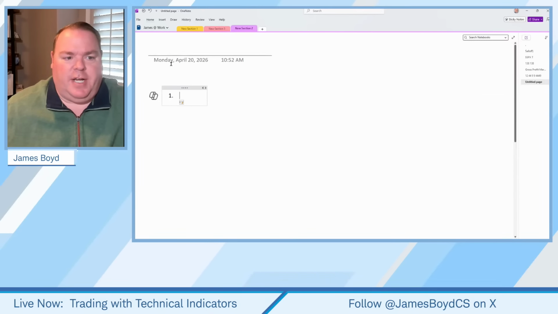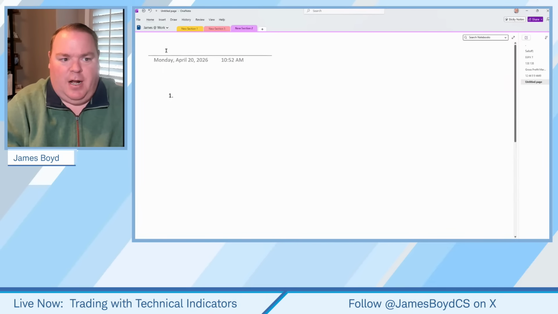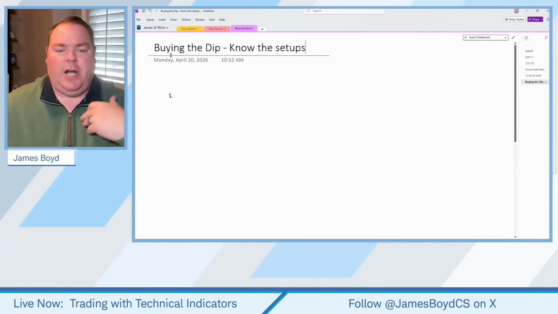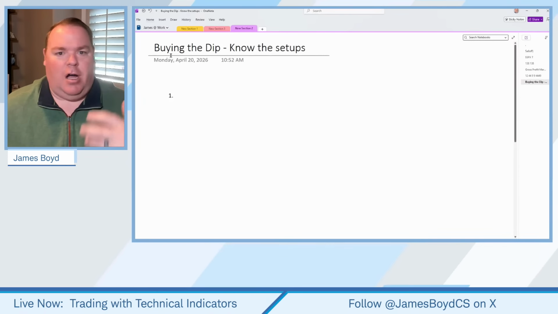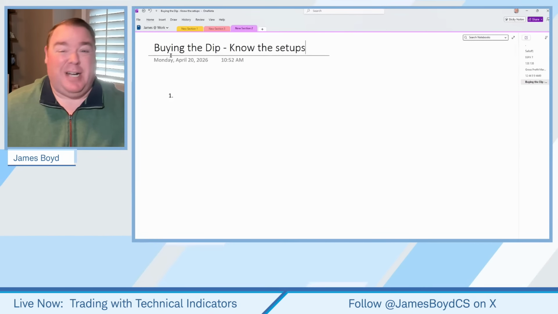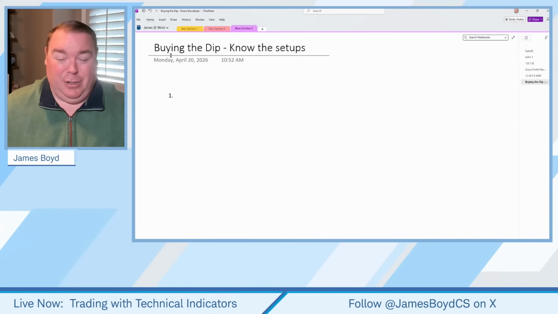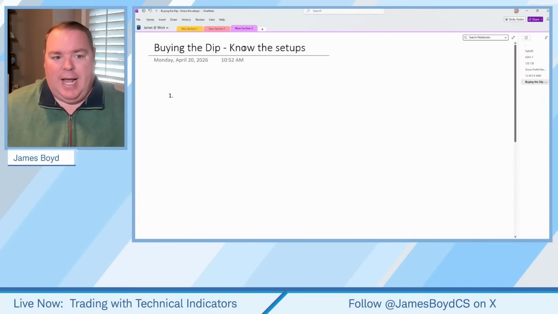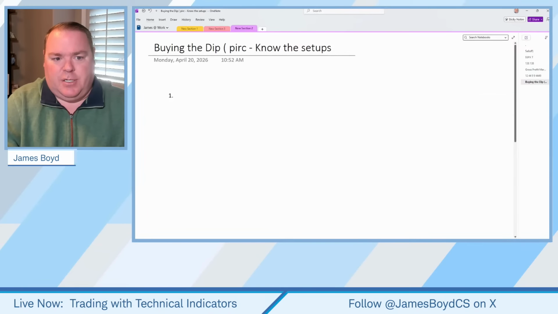Our focus again, let me put it up here, is buying the dip. And so the biggest thing is we want to know the setups. What I try to do as an educator is not talk about something after it's already happened. We talked about cup and handle patterns last week because that's what a lot of things look like, and a lot of things have shown that continuation. If we're talking about continuation patterns, there could be a continuation of the trend, which means there could be a dip in the price. And when I say buying the dip, we're talking about the price.